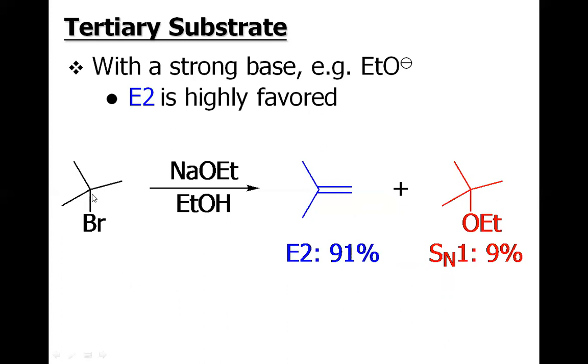Because secondary and tertiary alkyl halides are sterically hindered as compared to the primary, the base does not attack the alpha carbon. Rather, it serves as a base and just pulls the proton from the beta position. However, in case of primary alkyl halide, the base, rather than acting as a base, prefers to act as a nucleophile and attacks the alpha carbon, and the leaving group is knocked off.